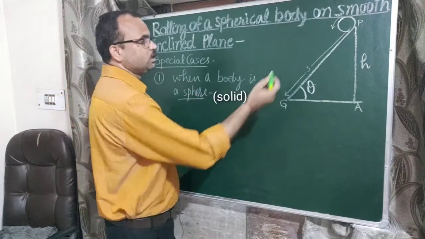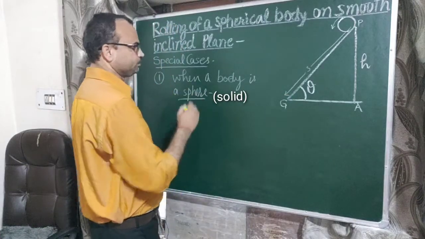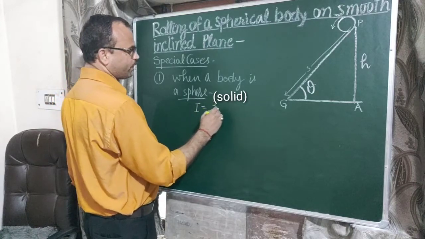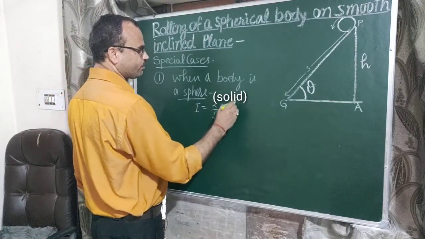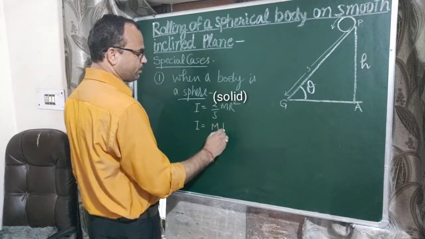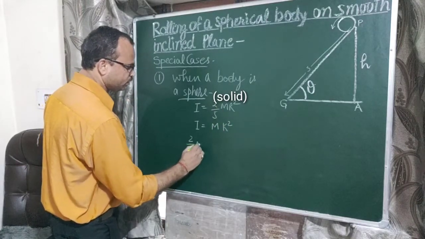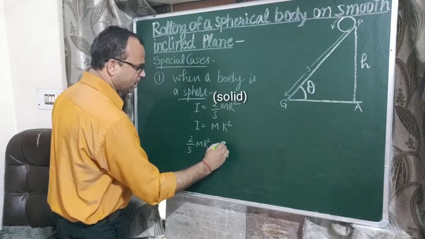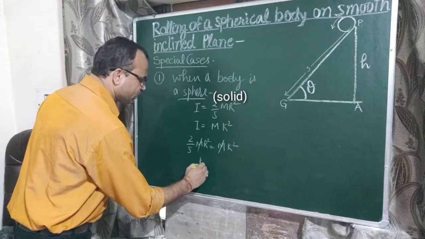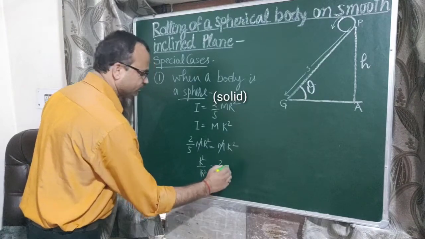Okay, the body which rolls over this inclined plane is a sphere. In case of a sphere we know that the moment of inertia is 2/5 mr². According to the definition of radius of gyration, I equals mk². On equating these two we can write mr² is equal to mk², m to m cancel, or we can write k²/r² is equal to 2/5.